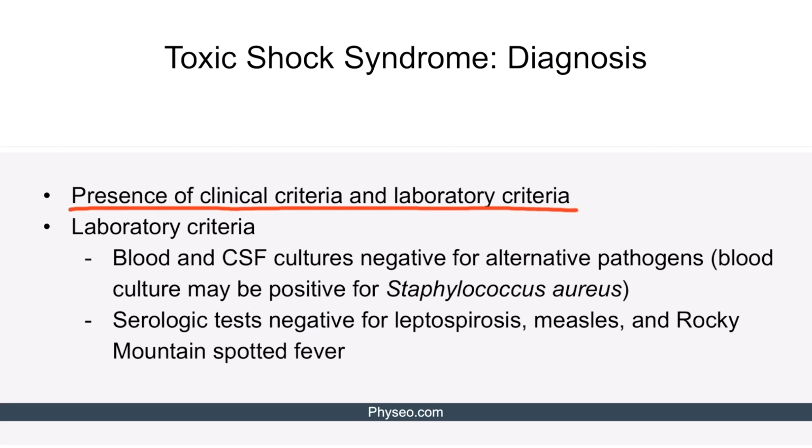Now that we've already discussed the clinical criteria for the previous section, let's discuss the 2 laboratory criteria. First, blood and CSF cultures should be negative for alternative pathogens other than Staphylococcus aureus. However, the blood culture may be positive for Staphylococcus aureus. Secondly, the serologic test should be negative for leptospirosis, measles, and Rocky Mountain spotted fever.